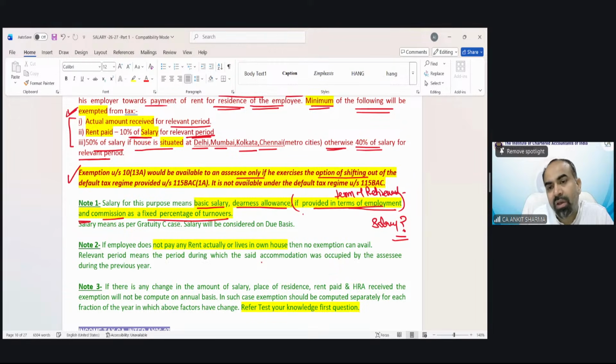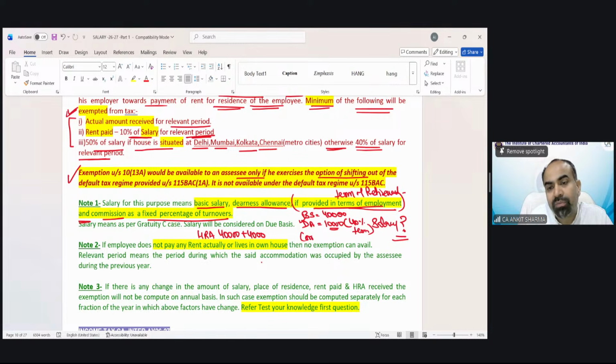Suppose the basic salary in the question is 40,000. DA is 10,000. And the question says 40% as per terms of employment or as per retirement benefit. So out of 10,000, only 40% is as per terms of employment. So for the purpose of HRA, we will take salary 40,000, and DA only 40% of 10,000. We will not consider the full 10,000.